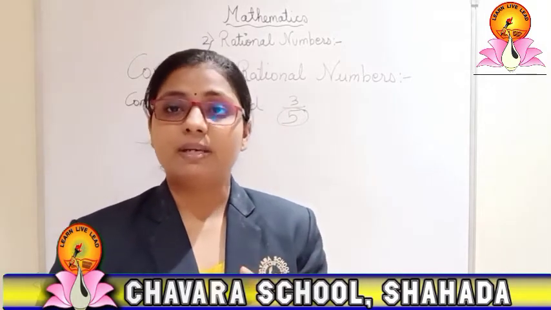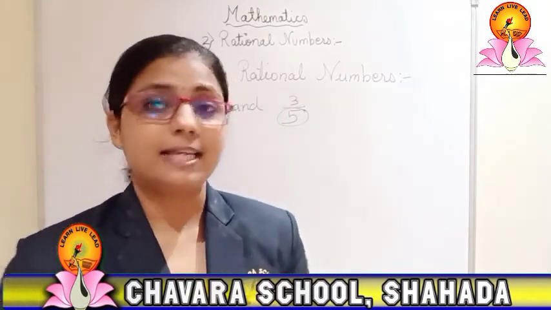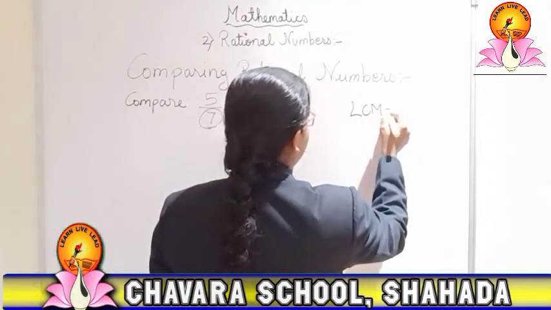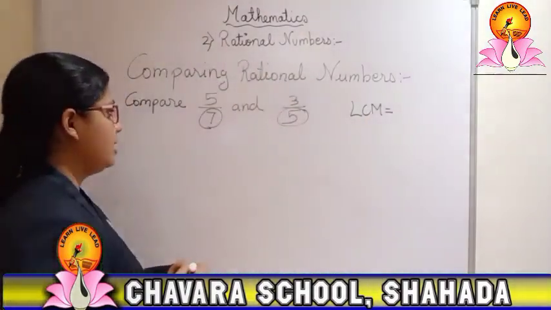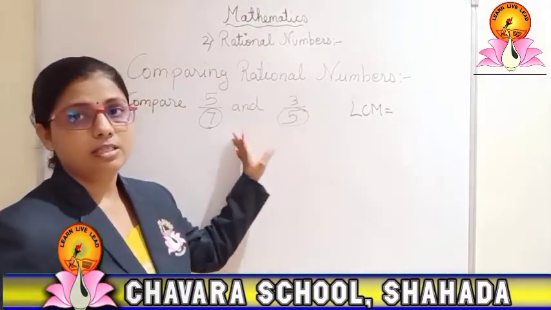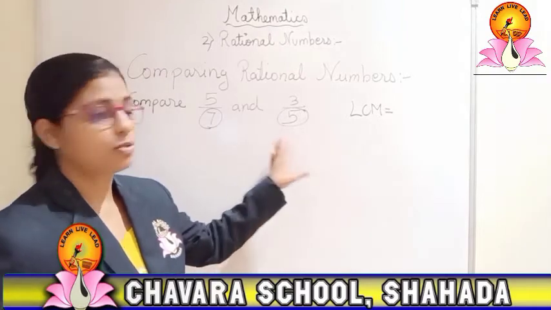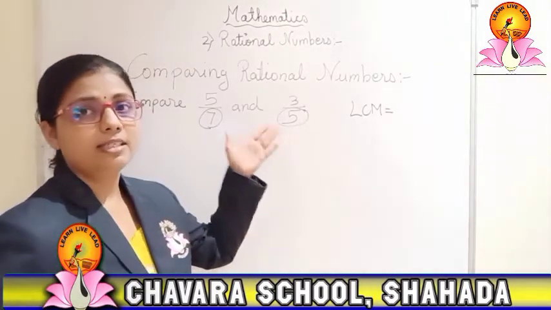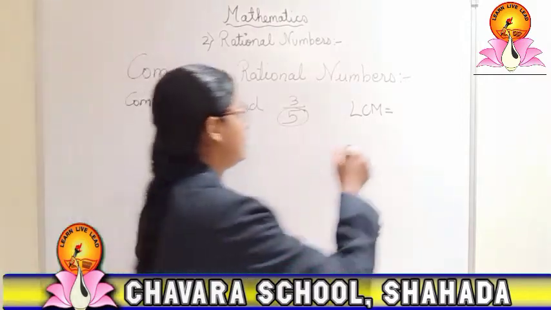So for that purpose we will find the LCM. How will we find the LCM? You have to see the least common multiple between these two numbers. Which is the least common multiple here? We can say here 35 is the least common multiple.